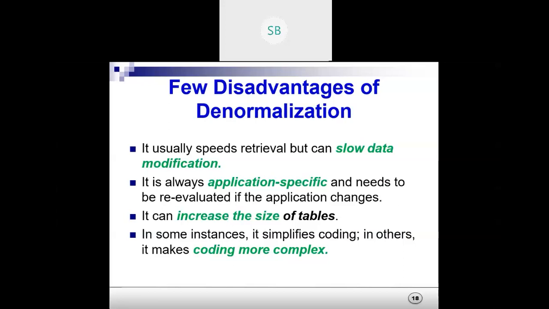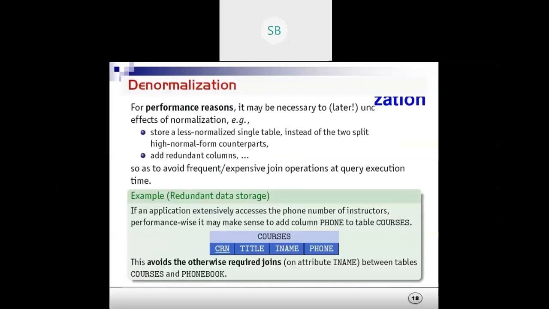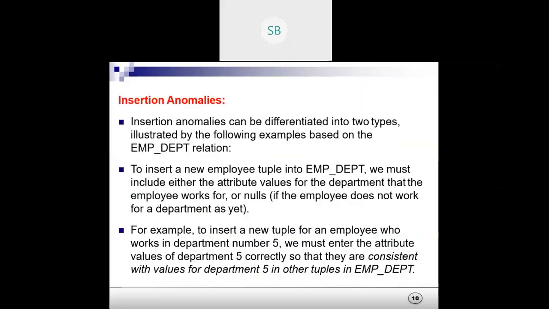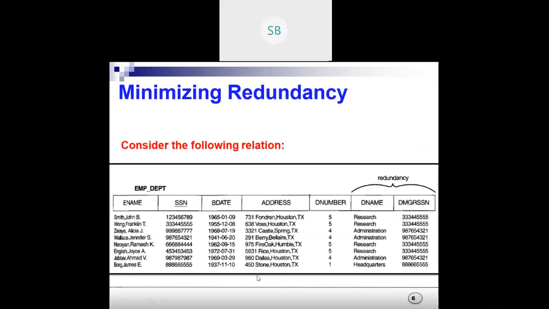In some instances, it simplifies coding. In others, it makes coding more complex. So in some cases, it's totally dependent. Sometimes the coding becomes easier, and sometimes the coding becomes complex. Like in the earlier case we have seen for the employee table, the data retrieval will be easy since it's present in a single table. But for other things, you need a more complex structure because everything you are storing is in the same table.